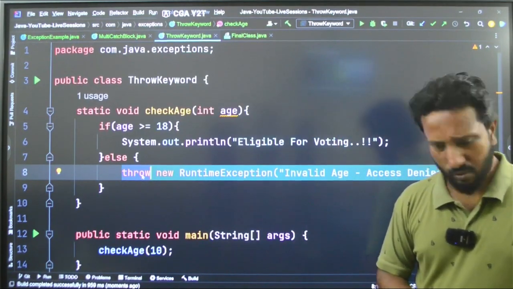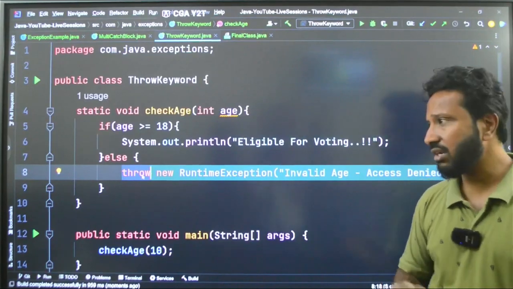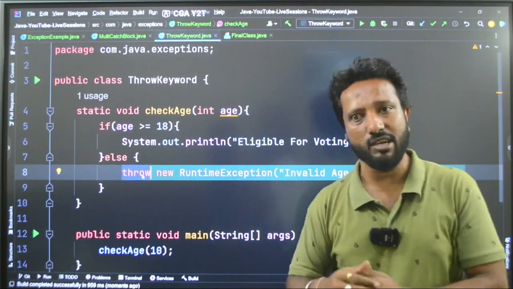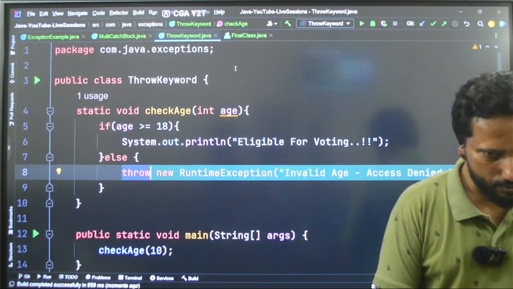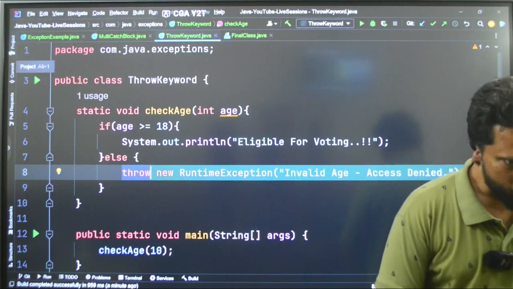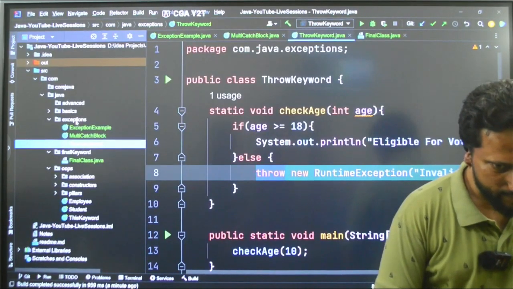I just don't want to finish it off very soon. I have two more topics to discuss. So, let's discuss them. Then only we'll wind up. Don't worry about that. Fine. So, hope you have understood about the throw keyword. Now, let me also talk about something called nested exceptions.